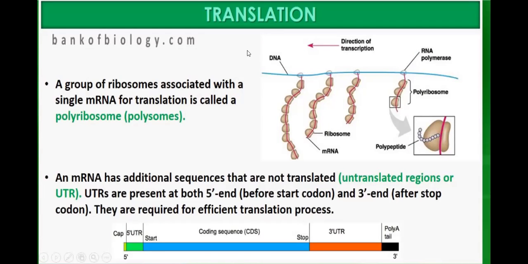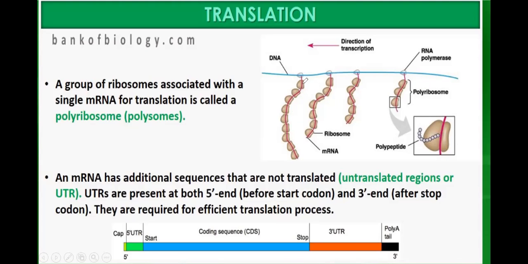A group of ribosomes associated with a single messenger RNA. This is a DNA. From DNA, through transcription, messenger RNA is produced.